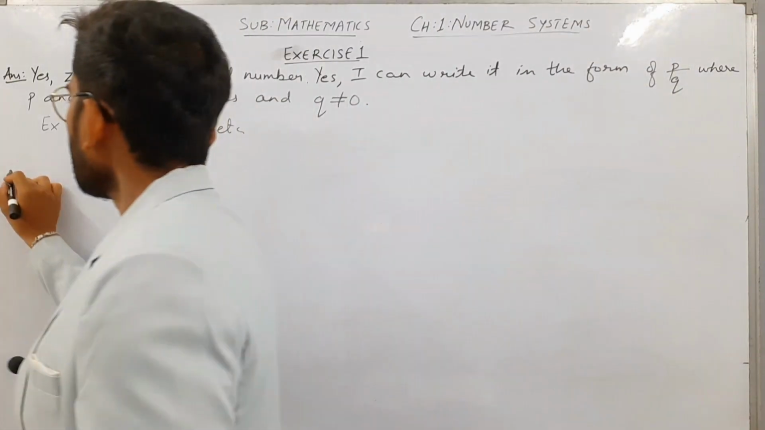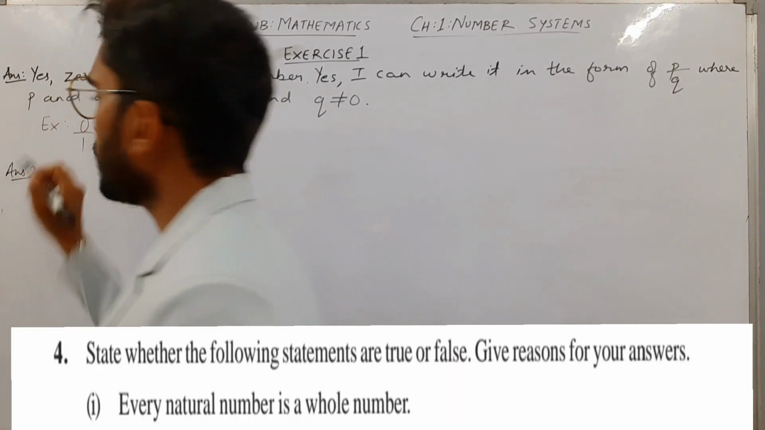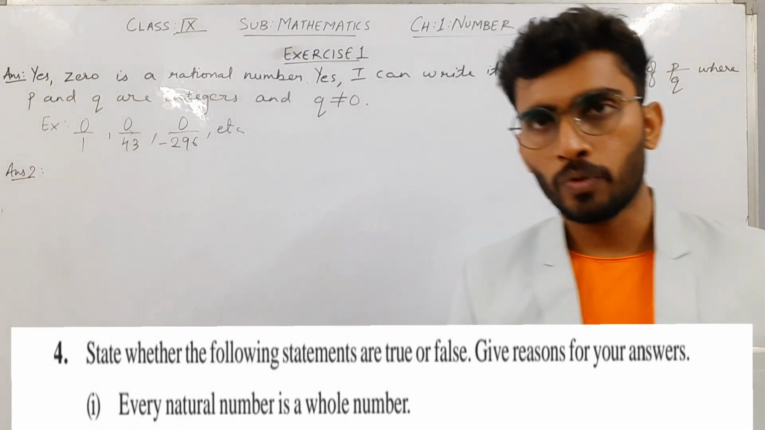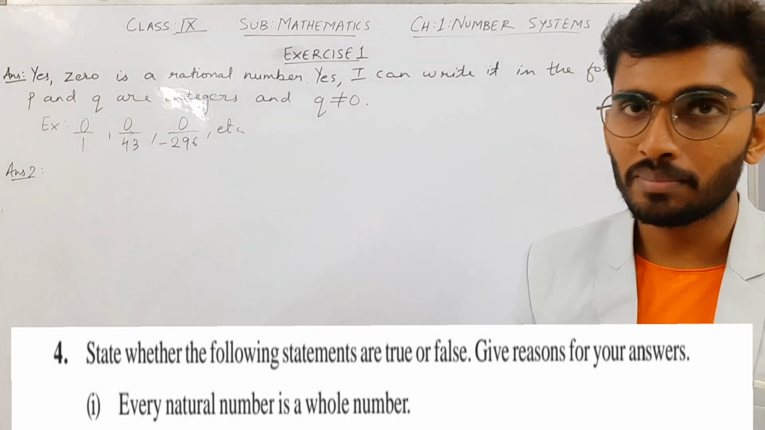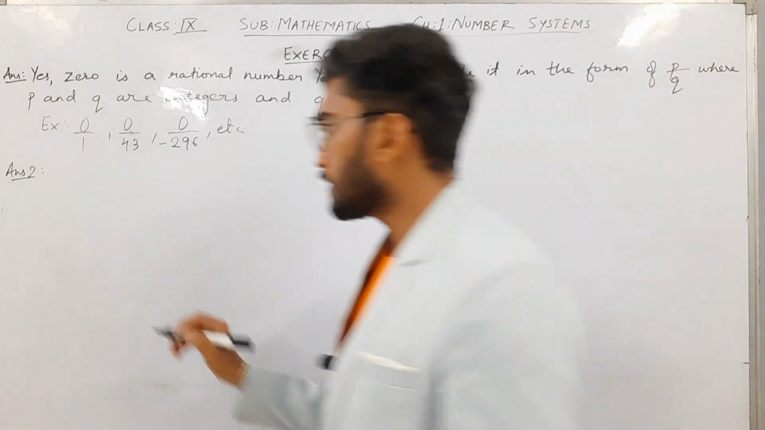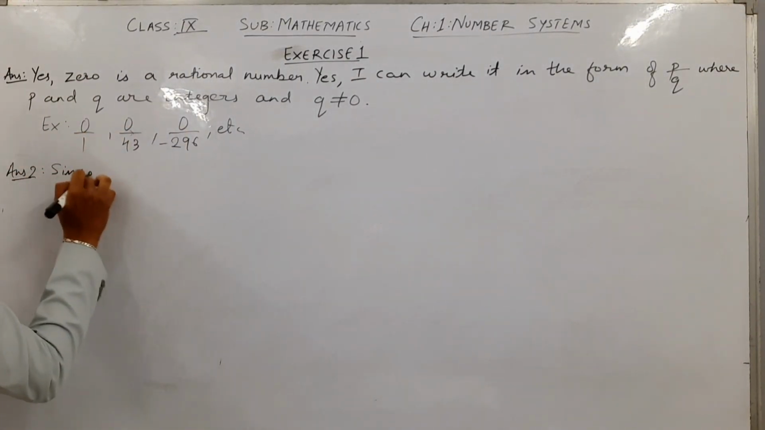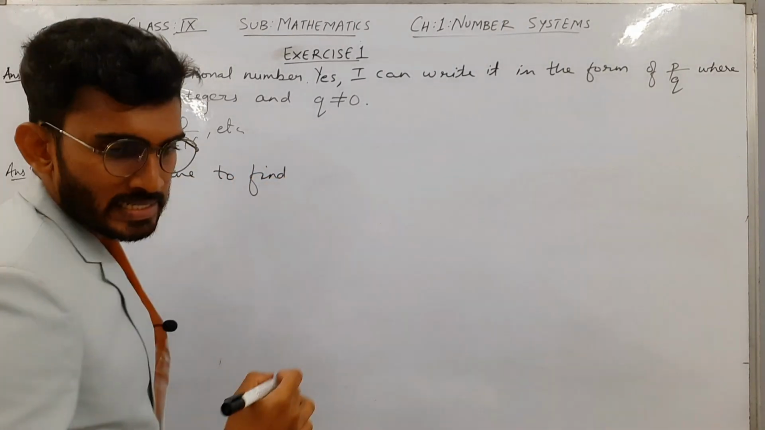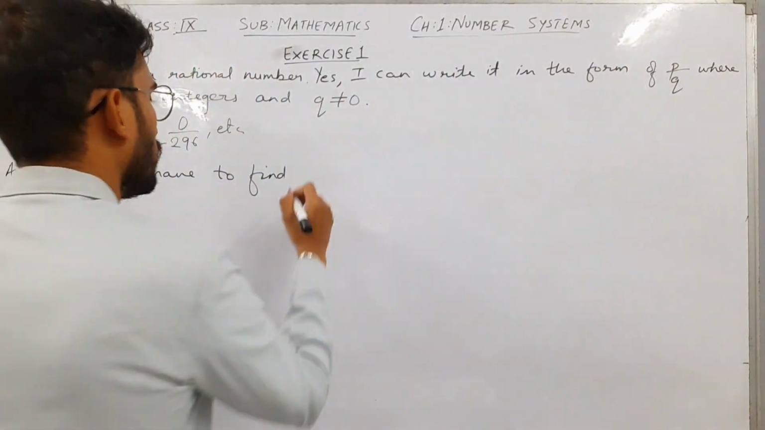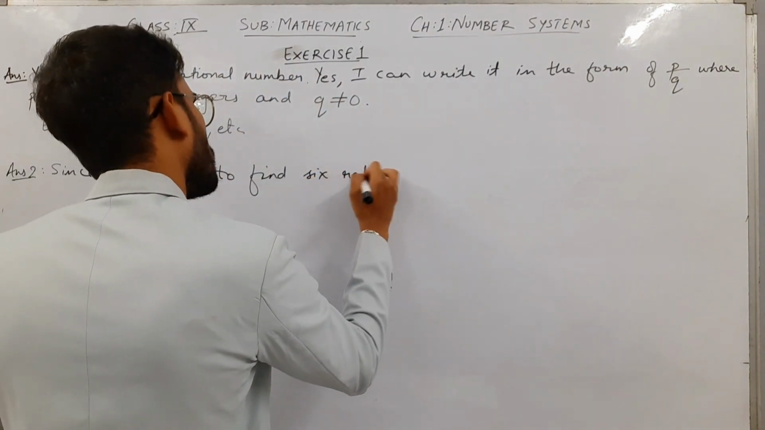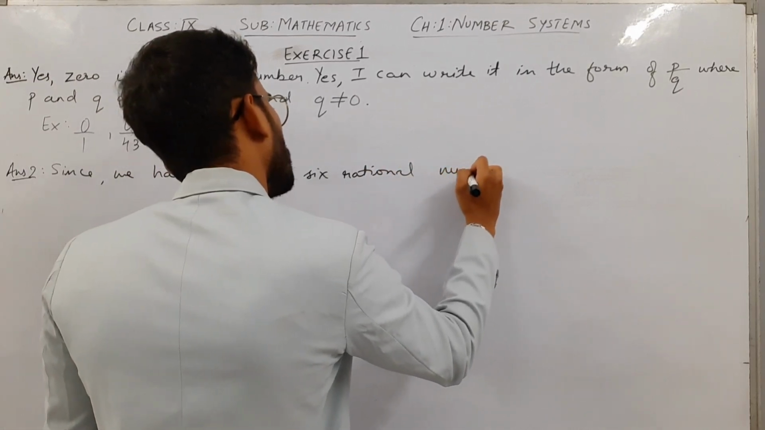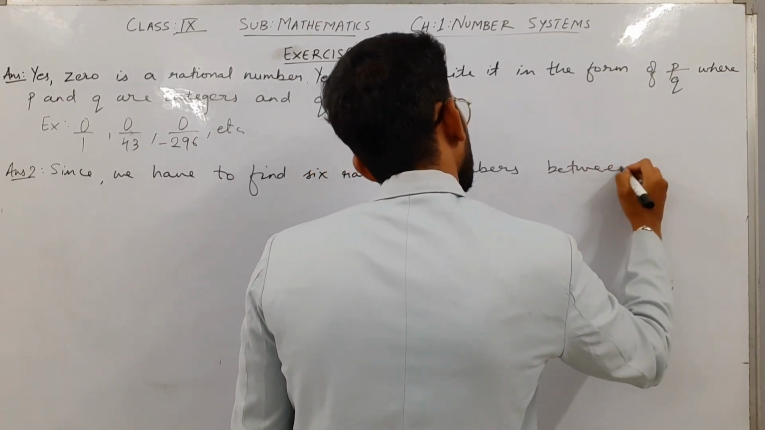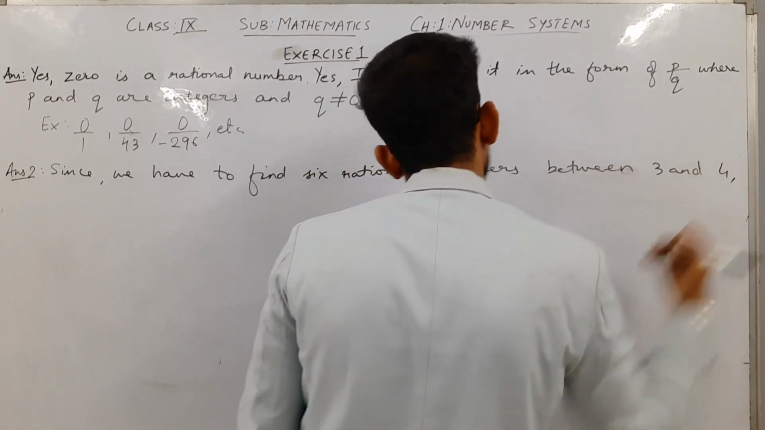Next question, answer number 2. The next question is find 6 rational numbers between 3 and 4. Okay, as we solved it in the example, in the same way we will go for it. Since we have to find 6 rational numbers between 3 and 4.